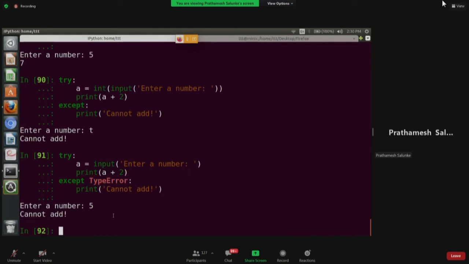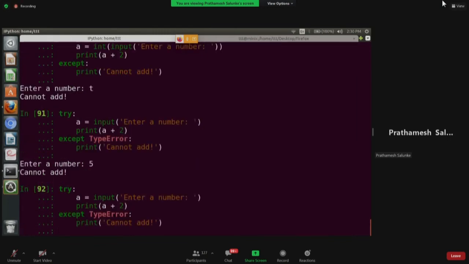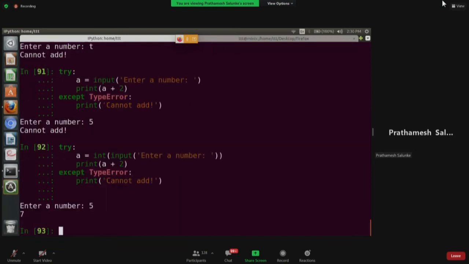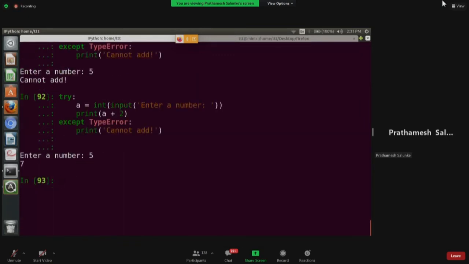If you're done with this, what we can do is now correct this by int. This is quite simple. You guys are now, I think, experts. You can easily do this. And now if you enter 5, it should give me 7 without any exception raised, because now we have handled it. Once this is done, let me know and we'll move ahead. You have to only press up arrow. You get the same code. Done, sir, pressing up arrow. So you don't have to retype, guys.